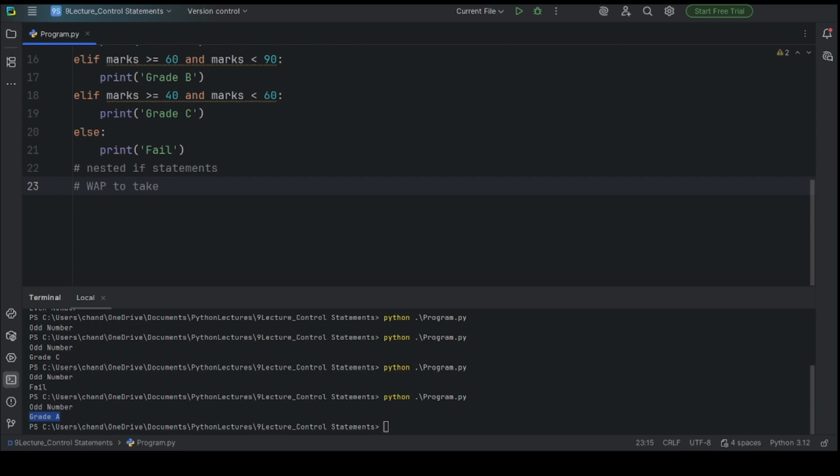Write a program to take input from the user and check whether it is an even number or an odd number, and it should not be a negative number.